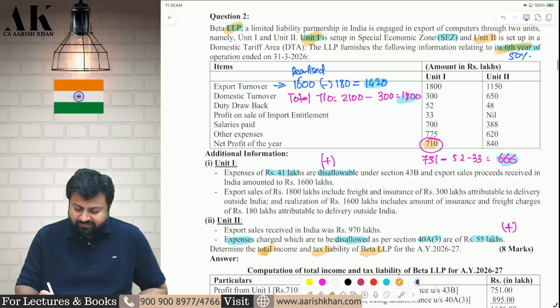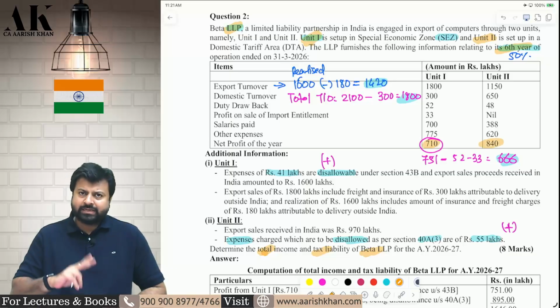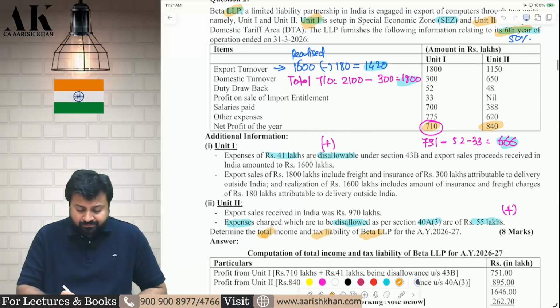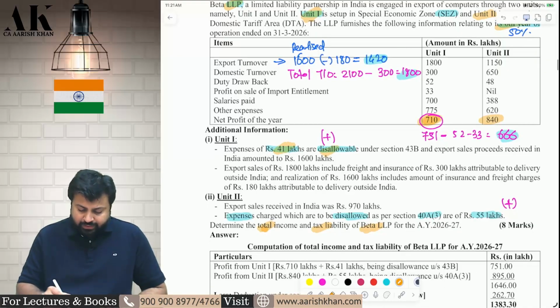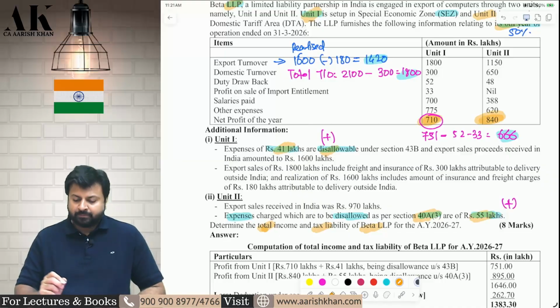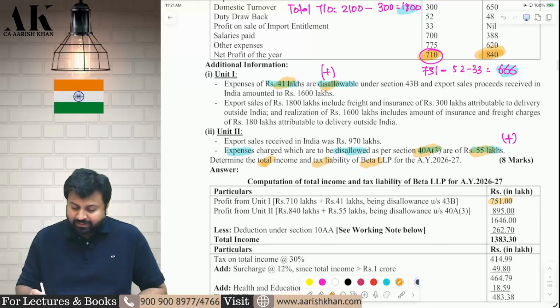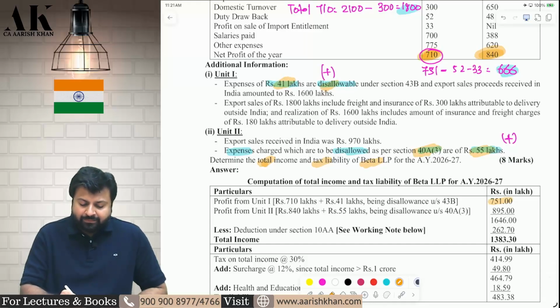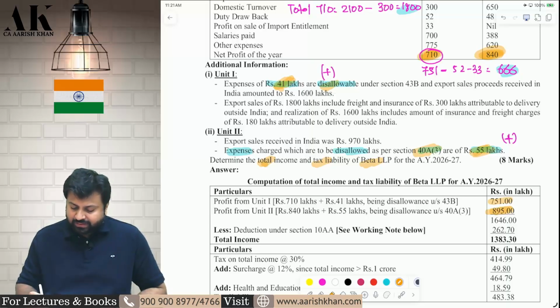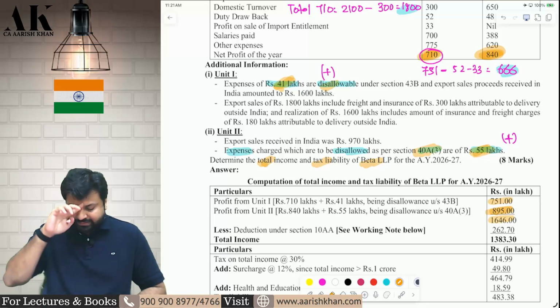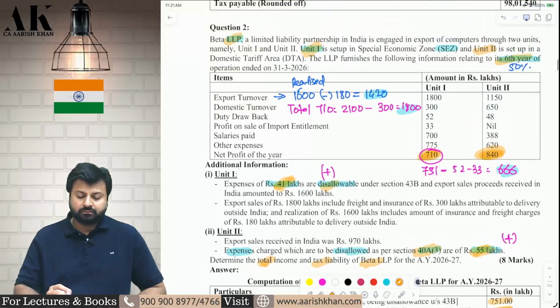Let's see. Net profit is 71 lakh for unit 1, the SEZ unit, and for unit 2, 840 lakhs. Add both of them. Now, in unit 1, 41 lakh will be disallowed, so add 41 lakh to this. And in unit 2, 55 lakhs will be disallowed, so add 55 lakhs to 840 lakhs. Therefore, the unit 1 profit will be 751. How 751? 710 plus 41. And the unit 2 profit will be 895. How 895? 840 plus 55. So this will come to 895. Total profit is 1646. Now we will compute the 10AA deduction.